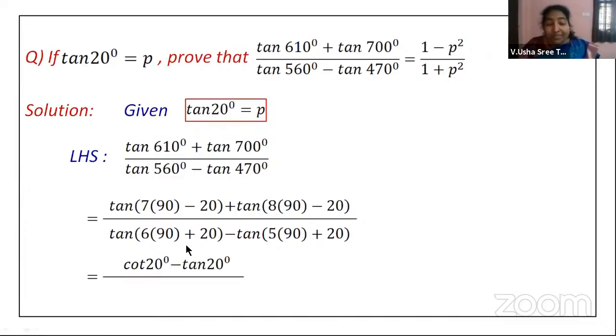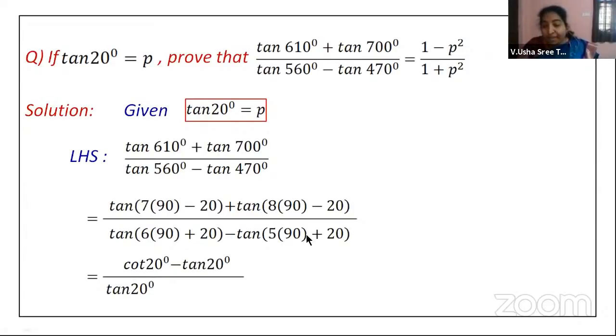Got it? Now, this is 6 into 90 plus 20. If you take up to 4, 1 rotation, then one more 90, you will go to the 90 degrees place, and then if you reach 180 degrees, it will be 6 plus another 20. That means this is in the 3rd quadrant. Got it? In the 3rd quadrant, tan is negative. I'm sorry, in the 3rd quadrant, tan is positive. So you will get a plus sign. Here you have an even number. Therefore, you will get the same function. So it is tan 20.